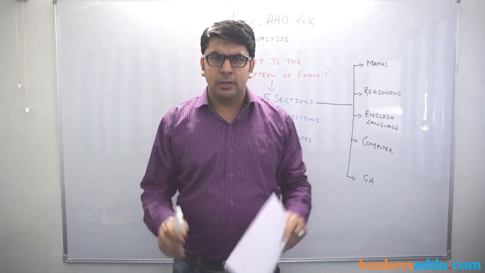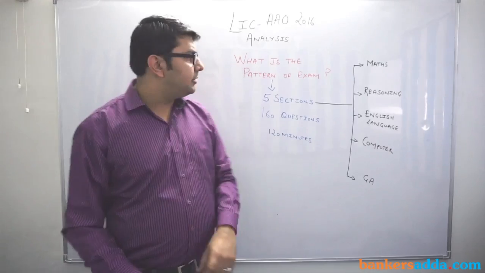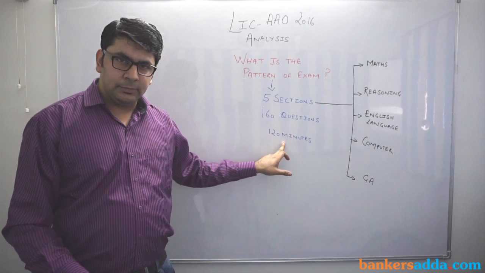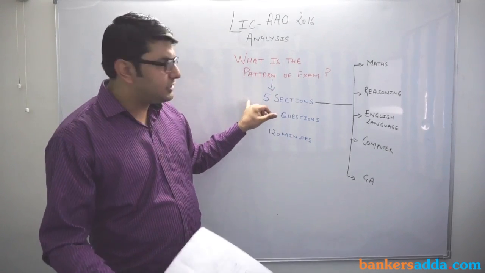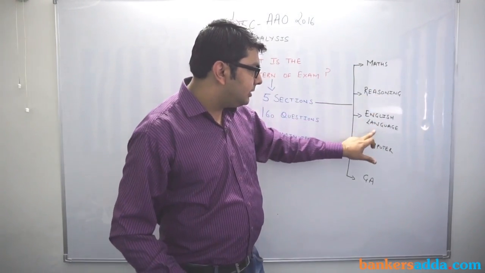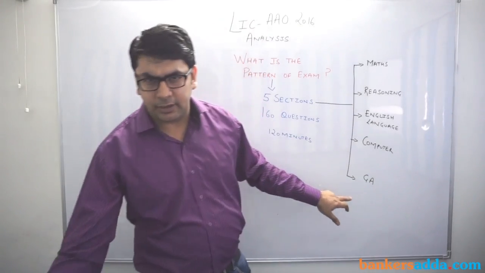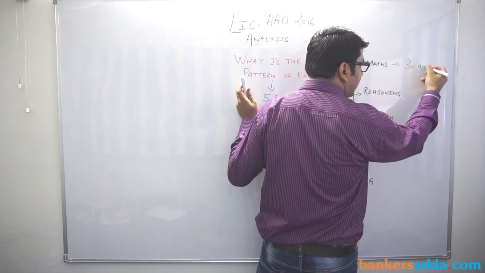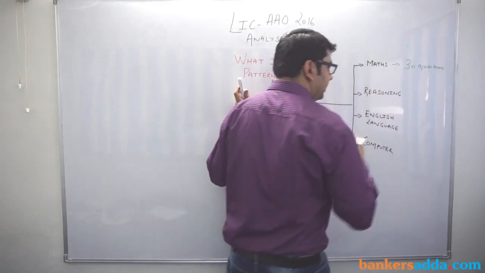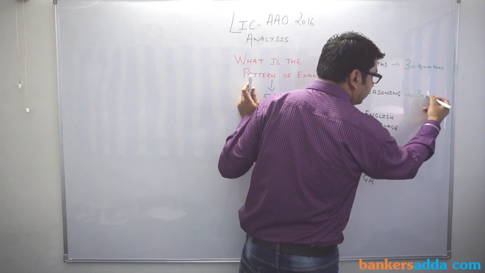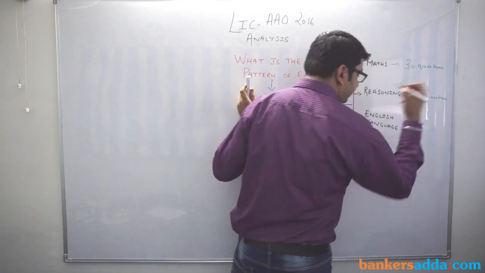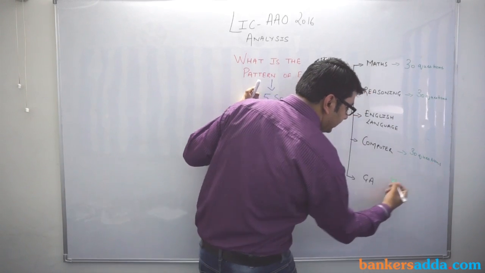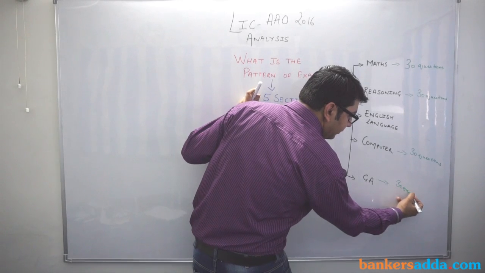If you look at the exam pattern of LIC AAO 2016, it is 5 sections, 160 questions, 120 minutes. Now, what are these 5 sections? Mathematics, reasoning, English language, computer and general awareness. If we talk about mathematics, we have 30 questions. If we talk about reasoning, we have 30 questions. If we talk about computers, we have 30 questions. And if we talk about GA, we have 30 questions.